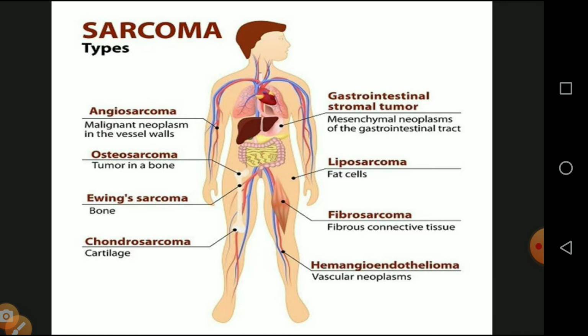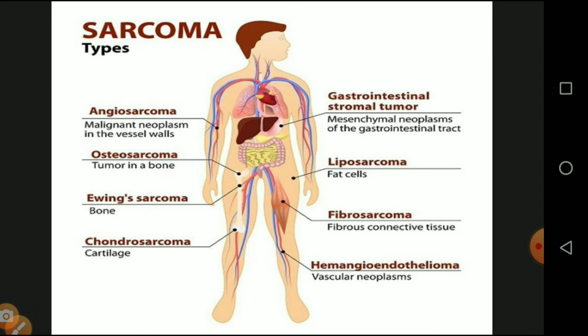So the gastrointestinal tumor, which is caused in the stomach, then lipocarcinoma in the fat cells, which are available on our thighs, fibrocarcinoma in the fibrous connective tissue, and hemangioendothelioma, which is in the form of a vascular neoplasm, then chondrosarcoma, which takes place on the cartilage of the bone, Ewing sarcoma, which is cast on the bone, and osteosarcoma, a tumor which takes place inside the bone, and angiocarcinoma, which is in the form of a malignant neoplasm of the blood vessels.